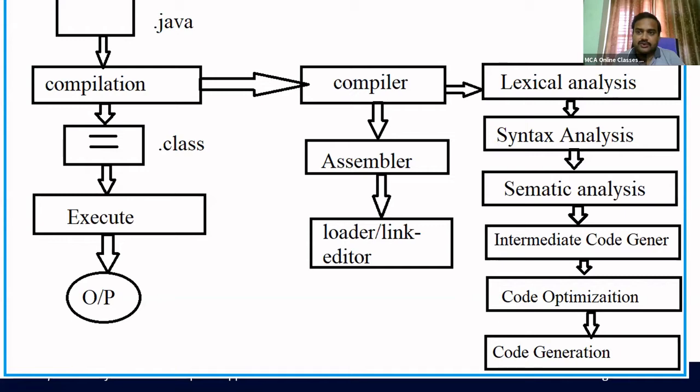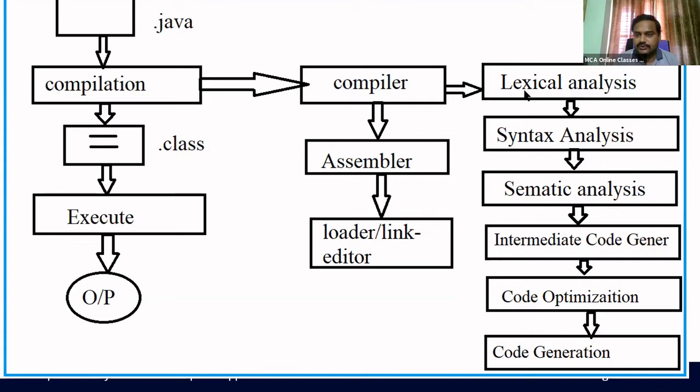You know that Java is a two-stage language, both compiled and interpreted. First, the Java code is converted to a dot class file when you compile it. Then you run the bytecode using the Java interpreter. Now, what happens during compilation? During the compilation process, there is the lexical analysis phase.